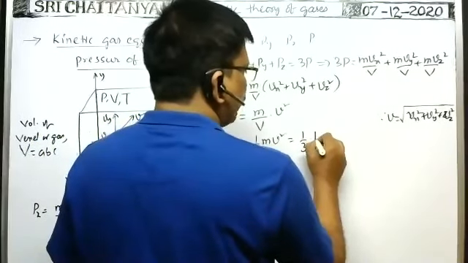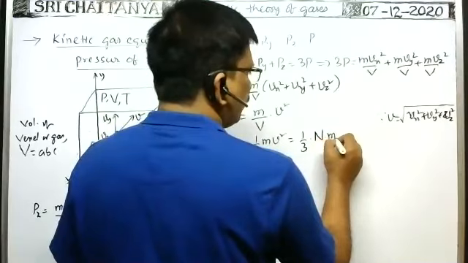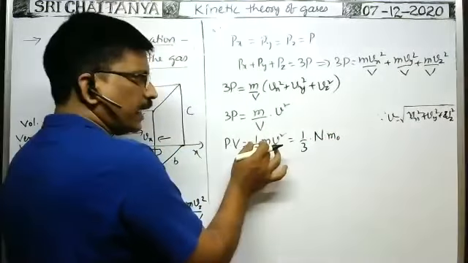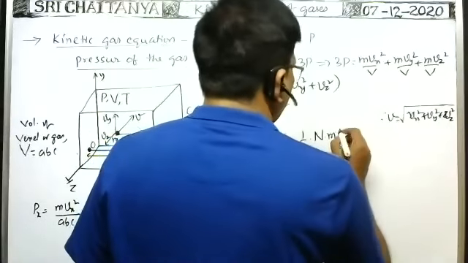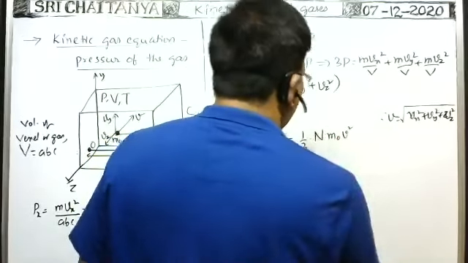Mass of the gas means the number of molecules times the mass of each molecule. Into V square, into V square.